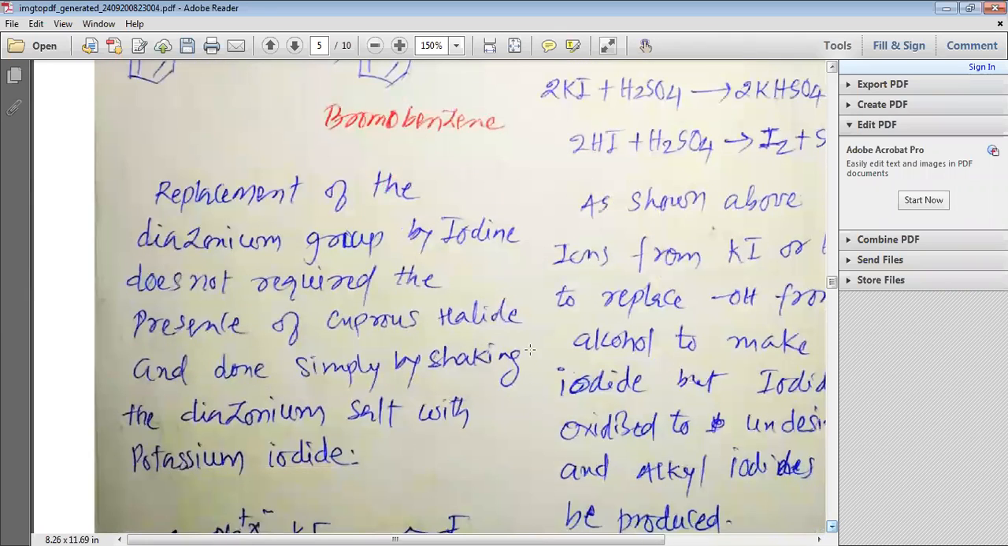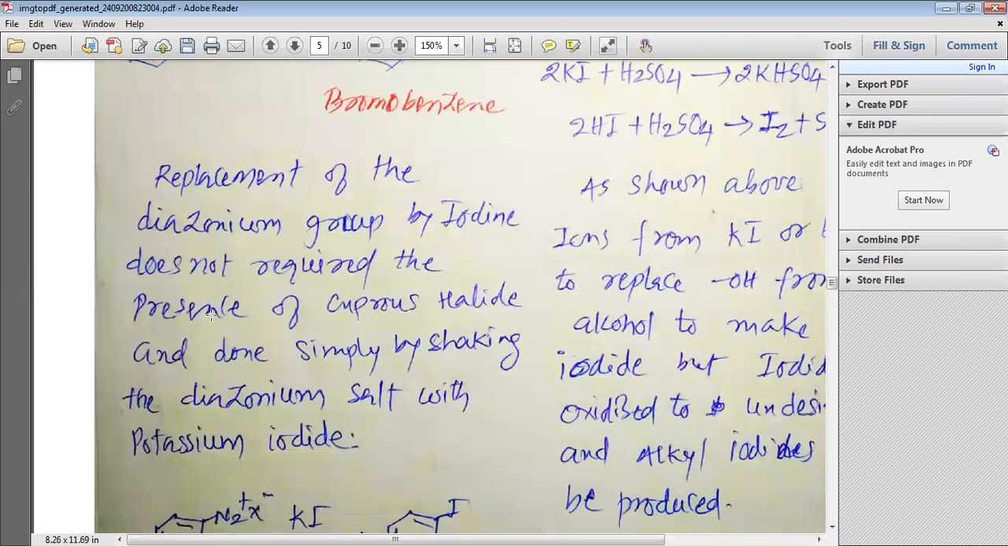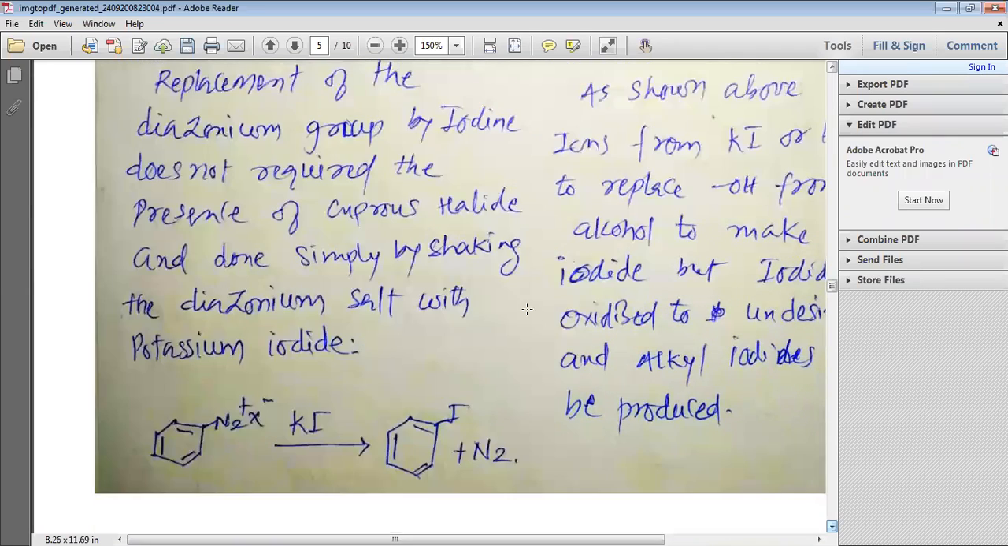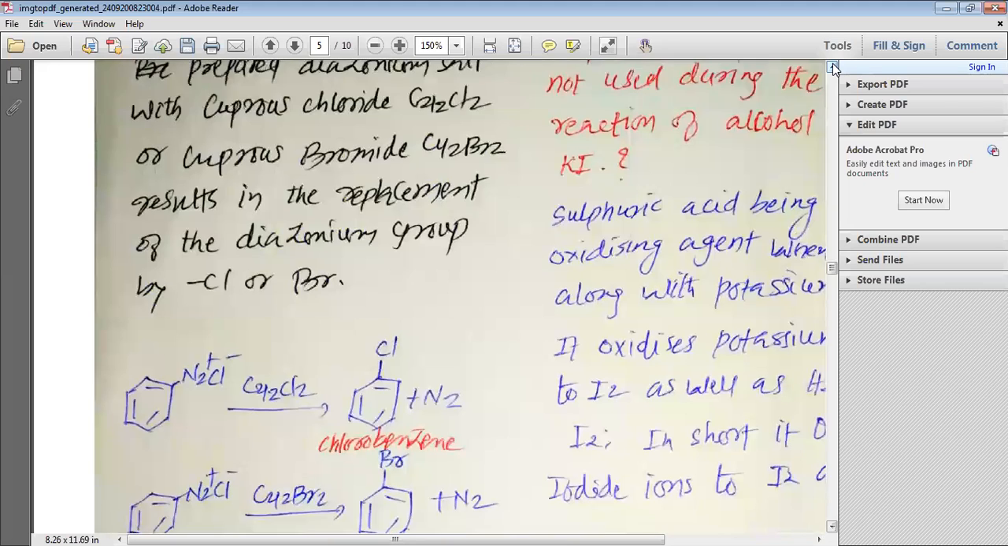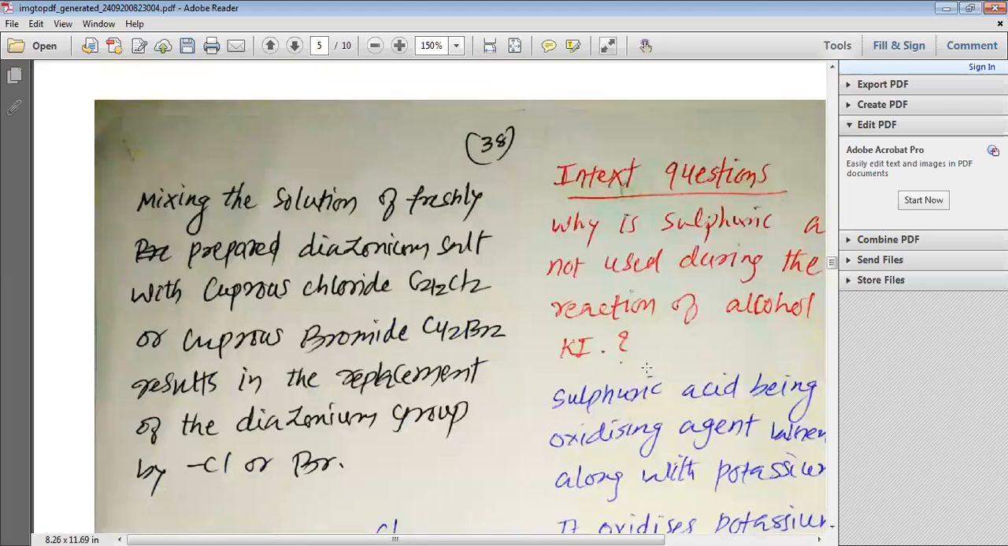Replacement of the diazonium group by iodine does not require the presence of cuprous halide, that means cuprous iodide, but it is done simply by shaking the diazonium salt with potassium iodide. You can see that diazonium chloride, when it reacts with KI, simply gives us iodobenzene. So this is how, my dear students, we understand the preparation of aryl halides.